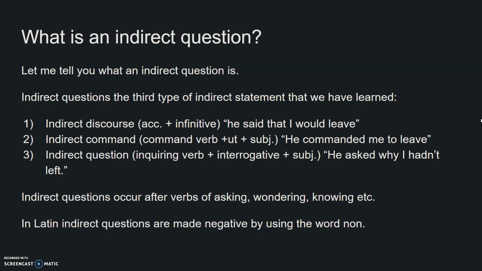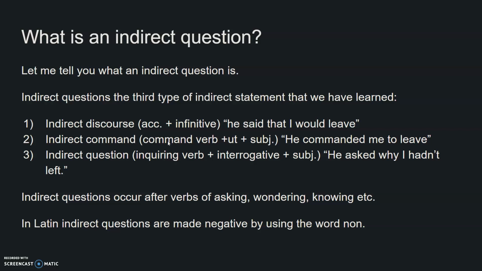As an example, he said that I would leave, right? He said, just a nice main verb in Latin, we would just do dixit. He said that I would leave, me, right, would be our accusative object, and then to leave as our present active infinitive, discedere.